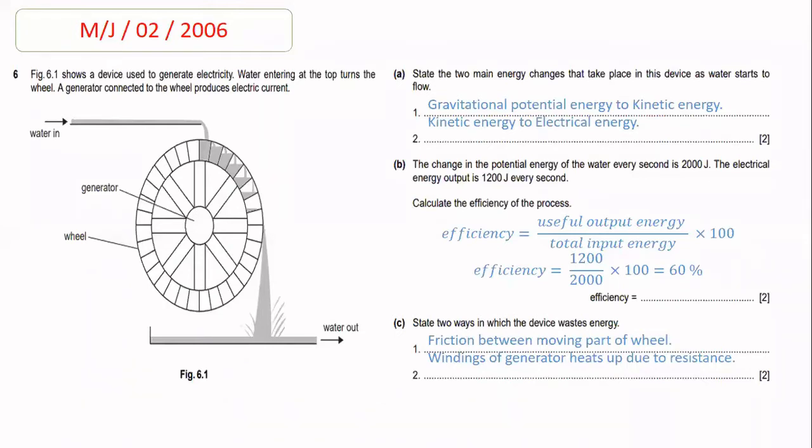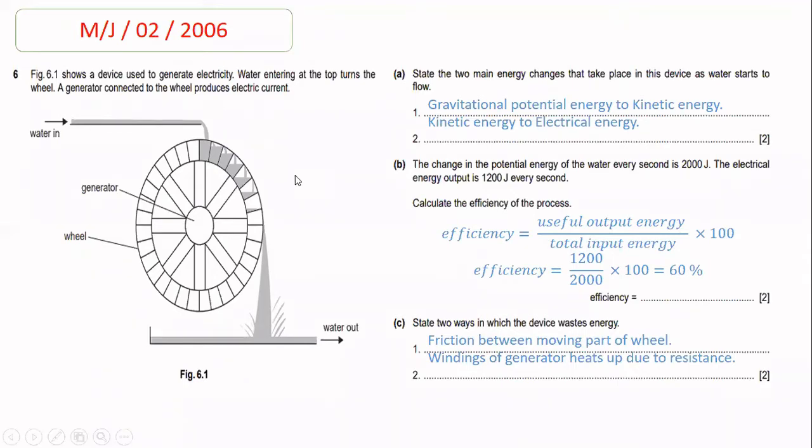Now the second waste is that we all know that there is some sort of winding involved in the generator, and when the electricity passes through the winding, the winding heats up because of the resistance. So the second waste is that the winding of the generator heats up due to resistance. So, beta, these are the two ways in which the device wastes energy. First is the friction between moving parts of the wheel, and second is that the windings of the generator heat up due to resistance.